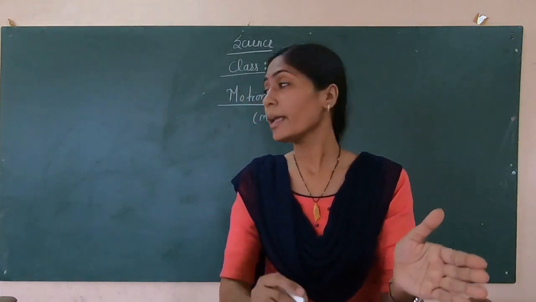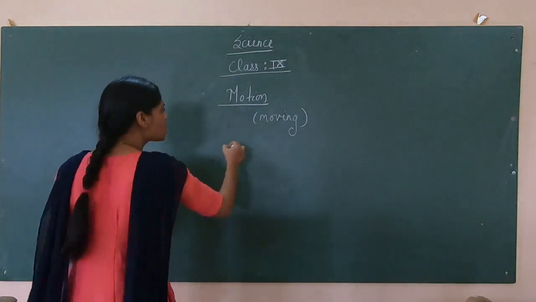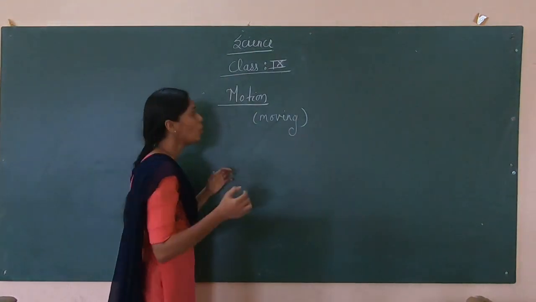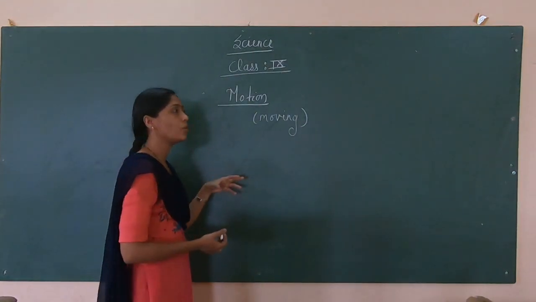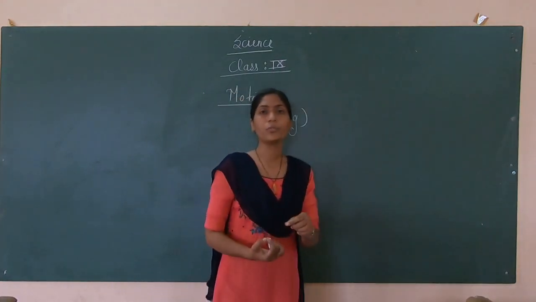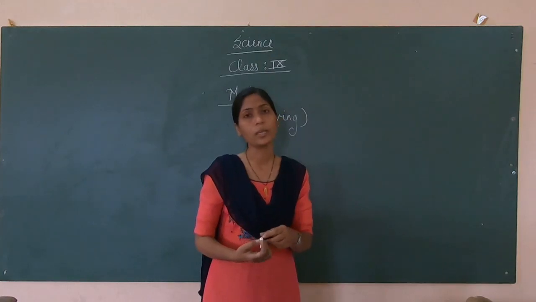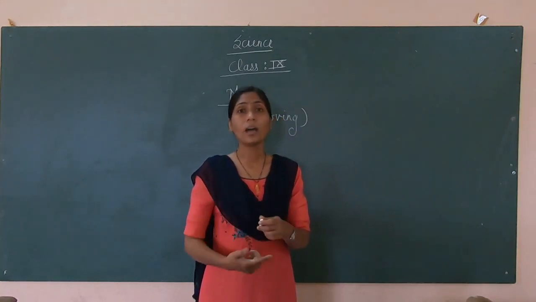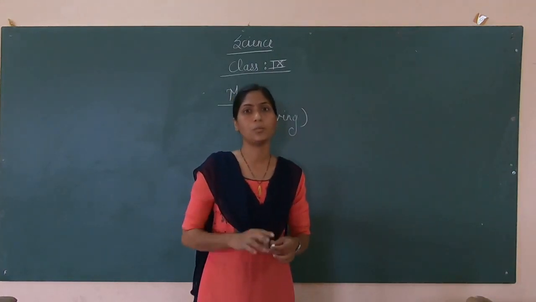Motion is in the very smallest part, that is air particles, or we can take the example of planets. You know that atoms are also moving, molecules are moving, planets, stars, even the galaxy is in motion.